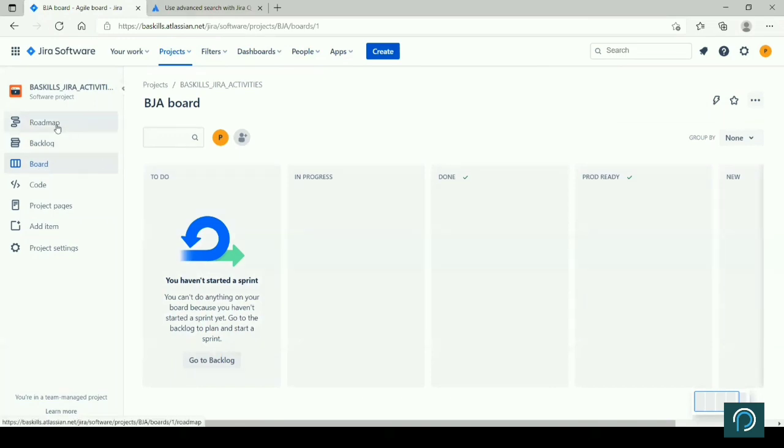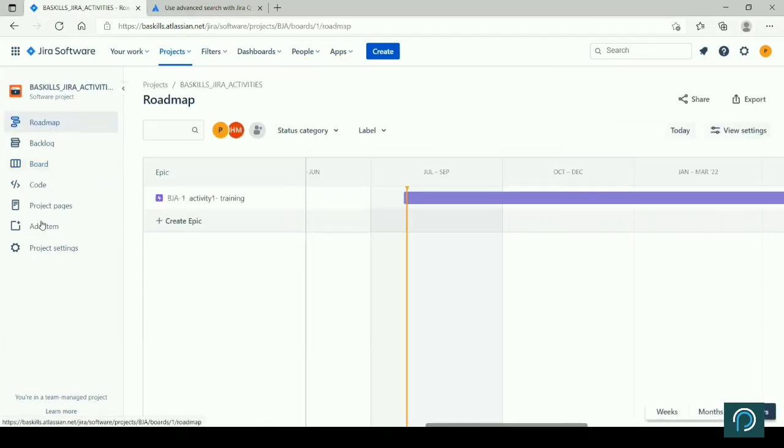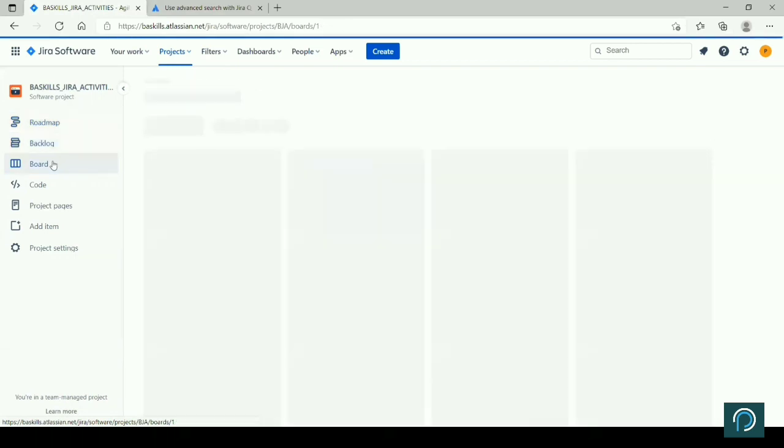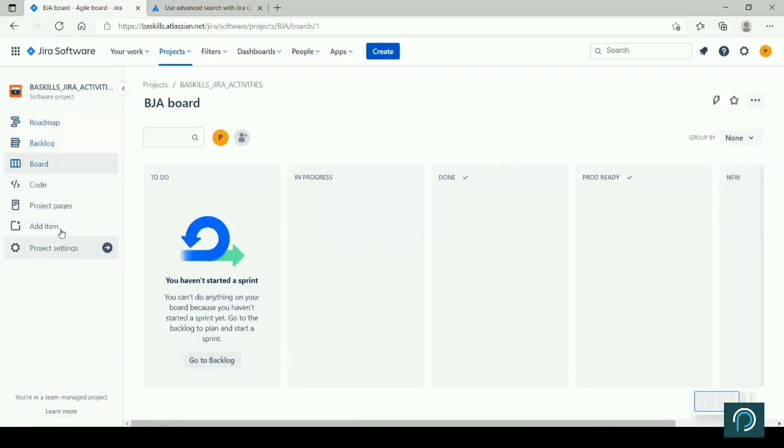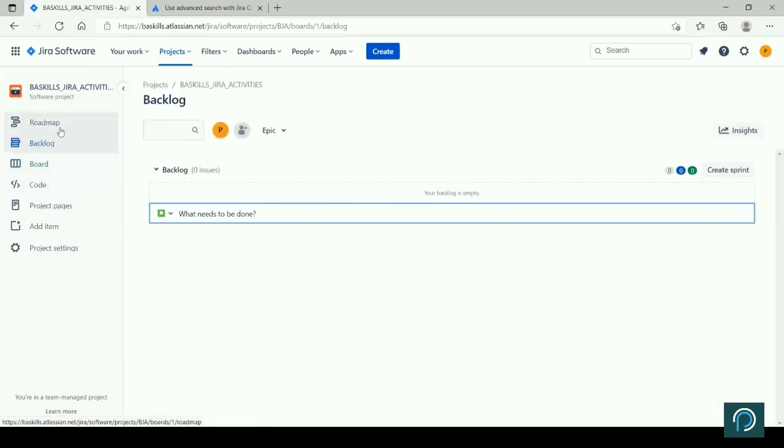The default board is appearing, but we will start from the roadmap. On the left, you see different activities like roadmap, backlog, board, code, project pages, add item, and there can be more. All these are customizable. Sprint and all these also appear here.